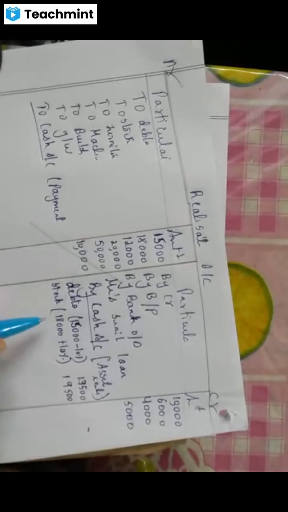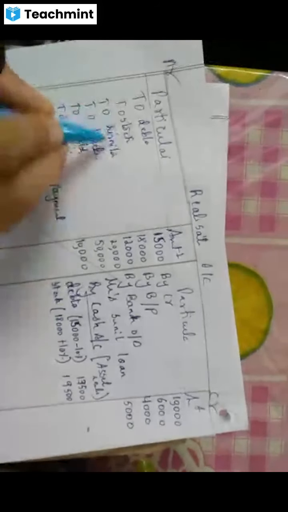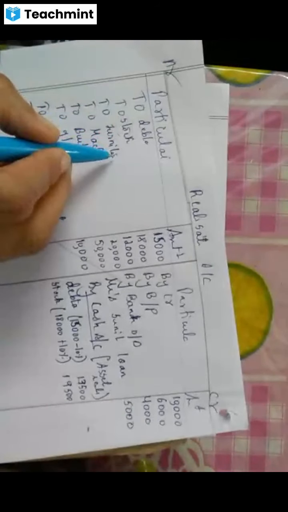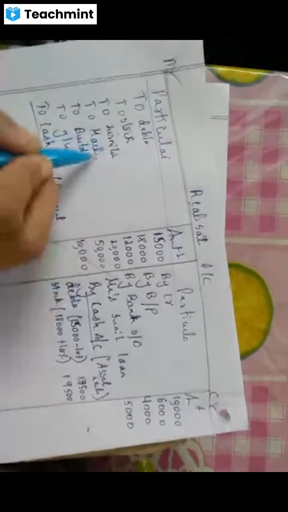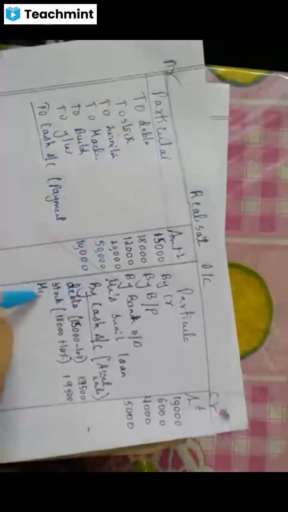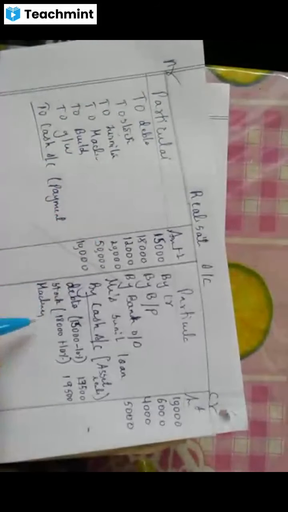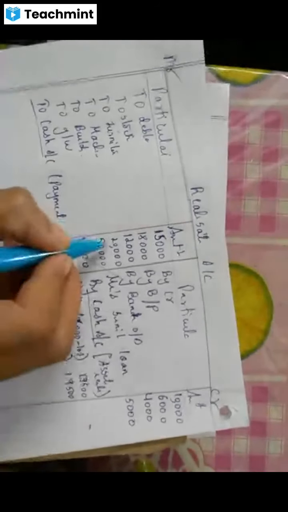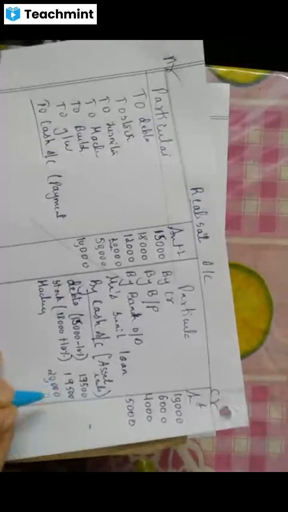Next, what is there? Stock is done. Next, furniture. Furniture, I am not writing. Why furniture? Yes, furniture is taken over. Machinery, machinery amount we have to write. Machinery amount is not given. When amount is not given, we are assuming it has been realized at the same book value, 20,000 only. Correct? Yes.